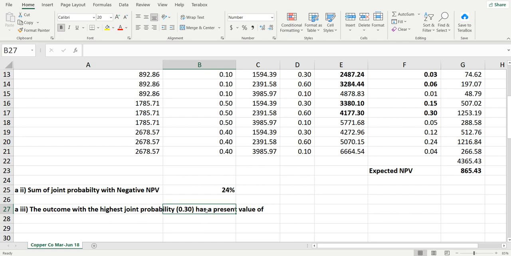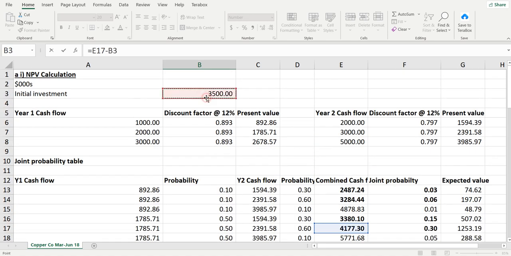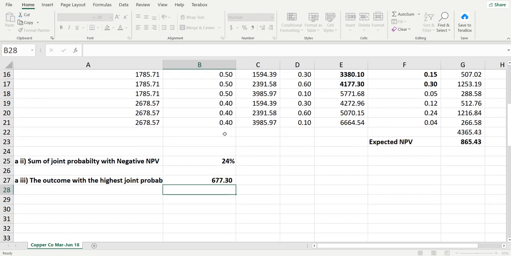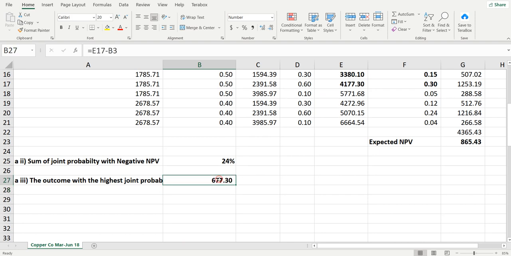So what you have to do is, oops, sorry about that, equals this minus initial investment, and that is our answer.